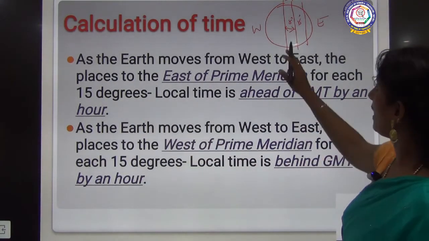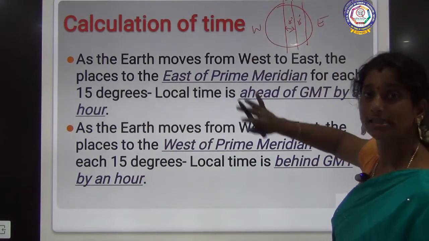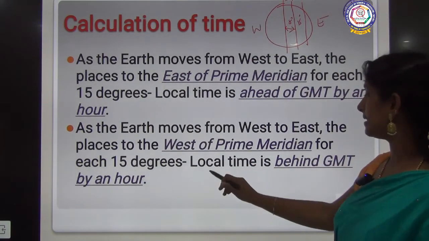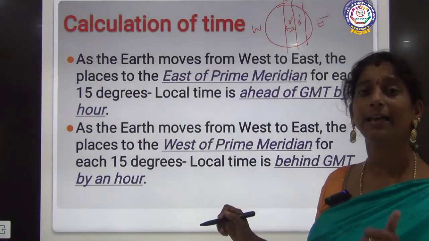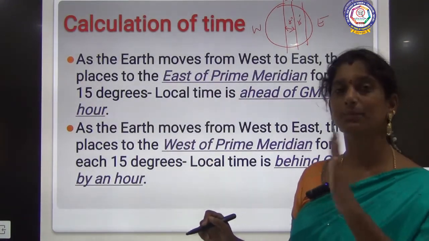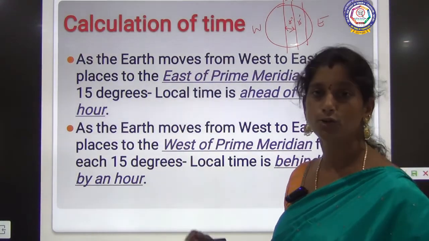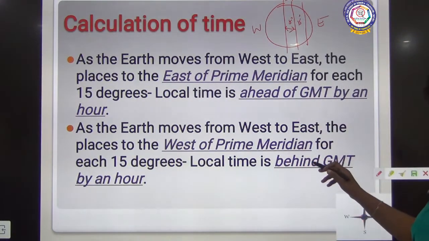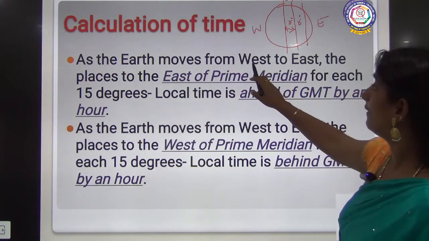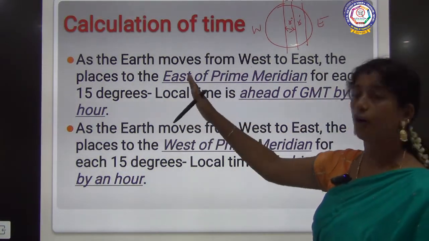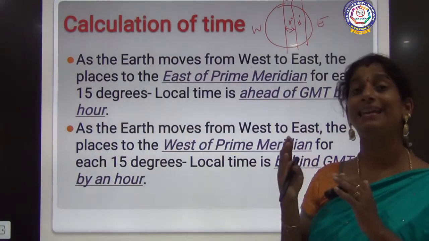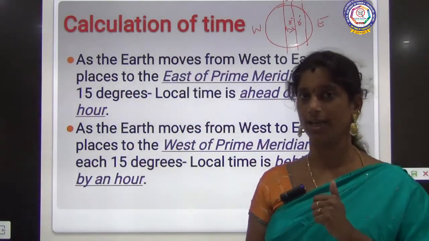Then the same way when it comes to the western side, the local time is 1 hour behind the GMT. Clear? I'm repeating it again, children. From west to east the earth moves. So to all the places which are to the east of prime meridian,